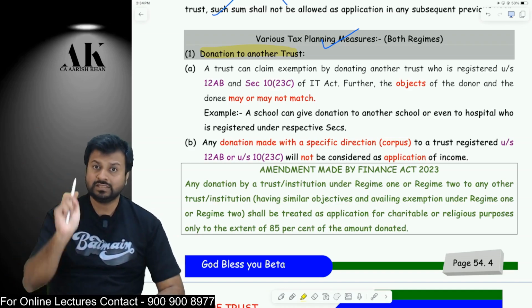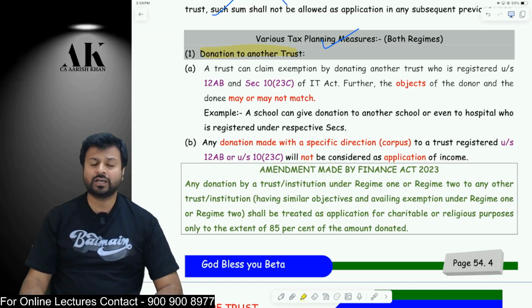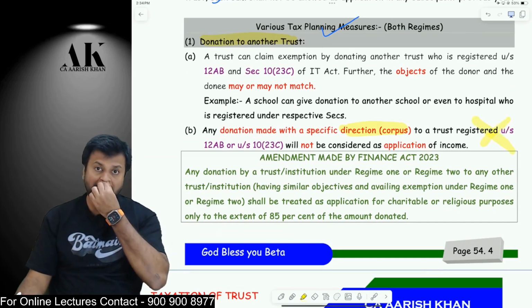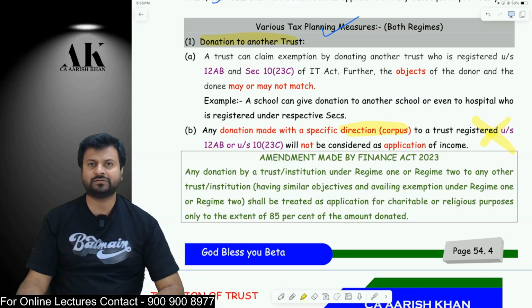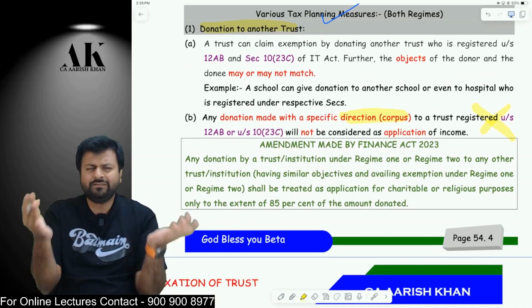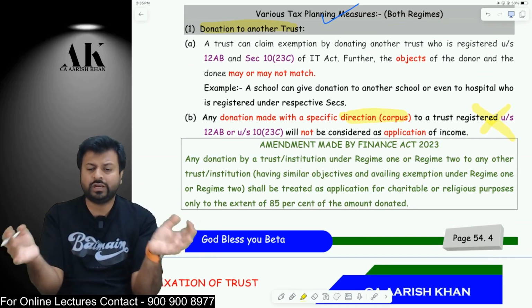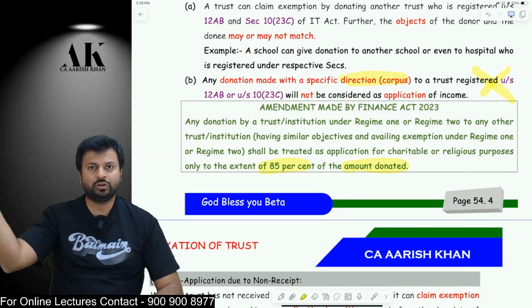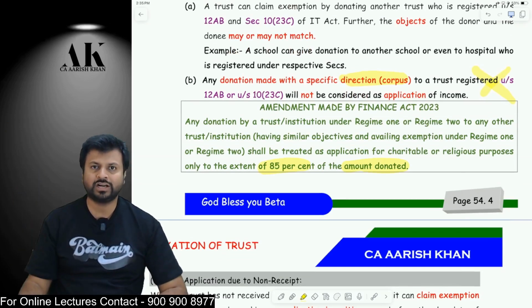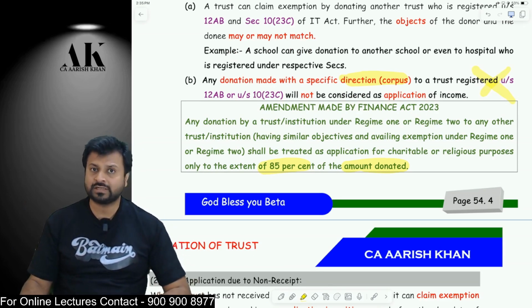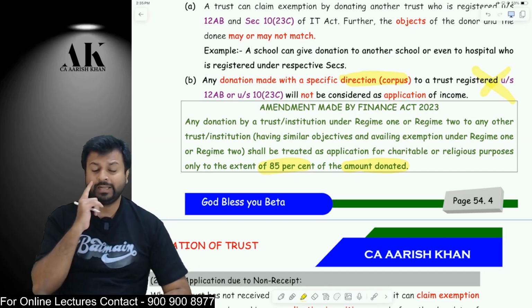It's fine. Now there are some important points: the donation will be allowed as deduction only if it is a voluntary donation. If you give a corpus donation to someone, it is not allowed as a deduction under the income tax law for the purpose of charitable trust. One more point to keep in mind, which is an amendment made by Finance Act 2023: only voluntary donation is allowed, corpus donation is not allowed, and even voluntary donation will be allowed only to the extent of 85% of the amount donated. The logic I have told you in the class: there was some misuse of donation under the income tax law with the help of 15% exemption. That's the reason they have brought this amendment of only 85%. If you give a voluntary donation of 1 lakh rupees, only 85,000 will be allowed as deduction.